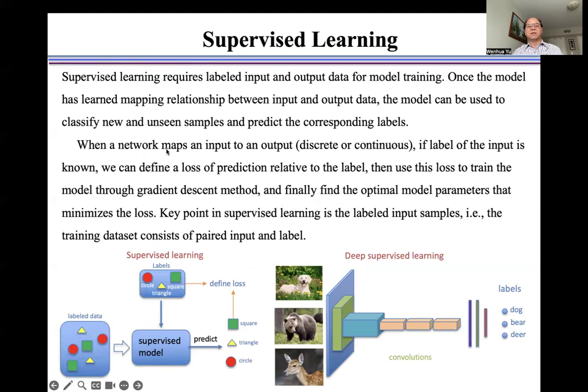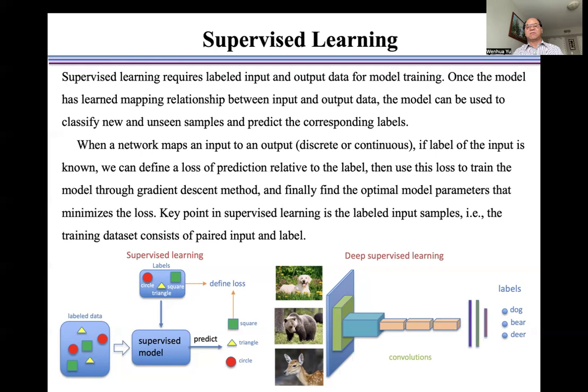When the network maps the input to output, if the label of the input is known, we can define a loss of a prediction relative to the label. Then use this loss to train the model through the gradient descent method, and finally find the optimal model parameters that minimize the loss.